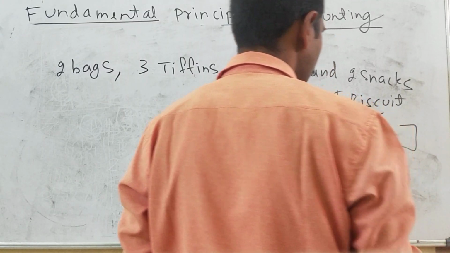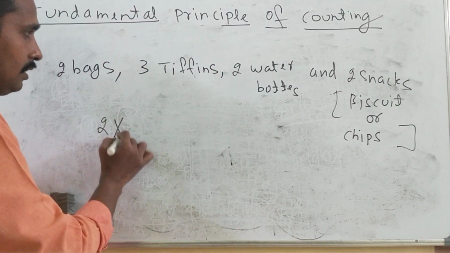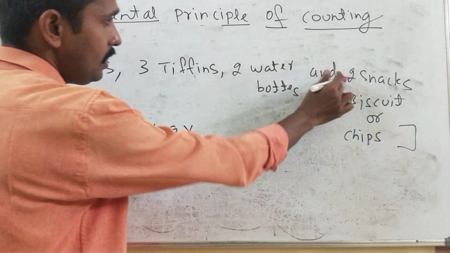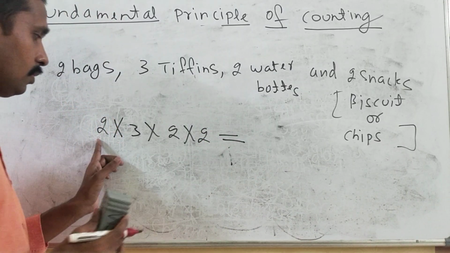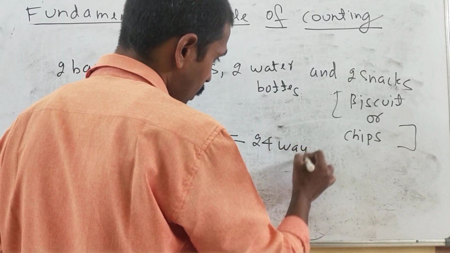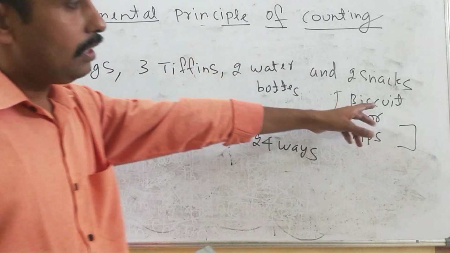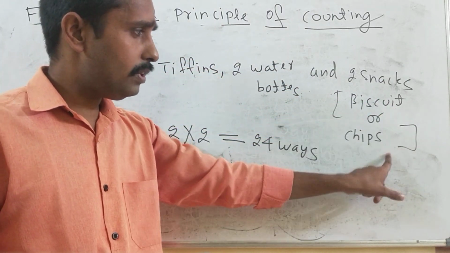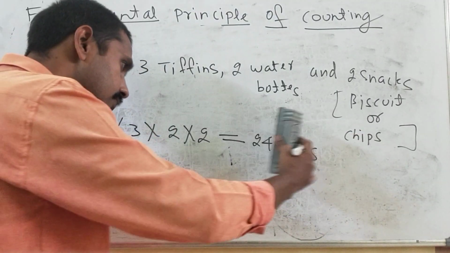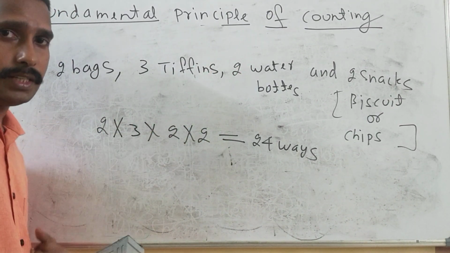Now see how many ways you can arrange: 2 ways here, 3 ways here, 2 water bottles here, and then here again 2. So 2 threes are 6, 2 sixes are 12, 2 twelves are 24 ways. So there are 24 ways actually, because in the tiffins he can put biscuits or he can put chips also. So it means that it can be extended to any number of events. You can see now 1, 2, 3, 4, 4 times it is coming.